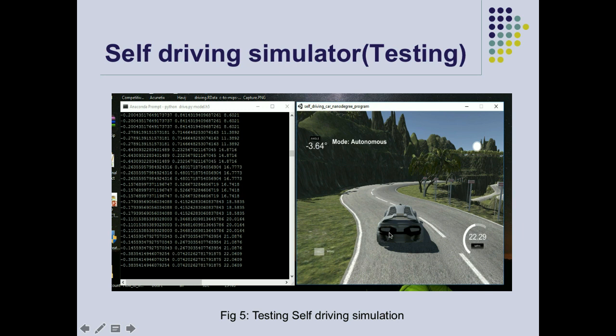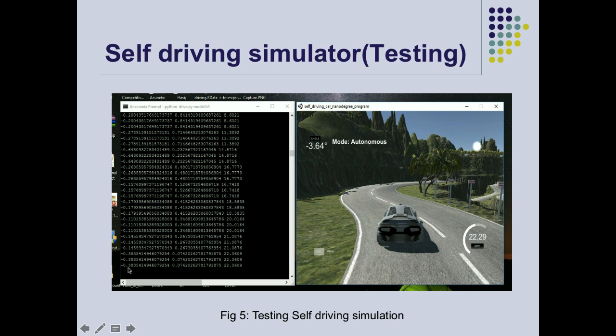While the car drives by itself, the camera captures the image and sends it to our model, and our model gives us the best accuracy, which you can see.